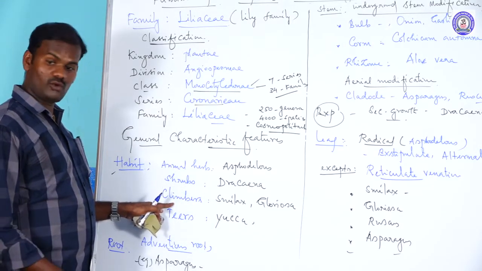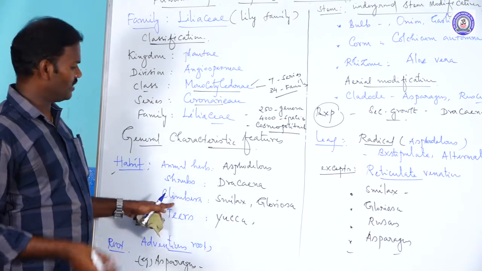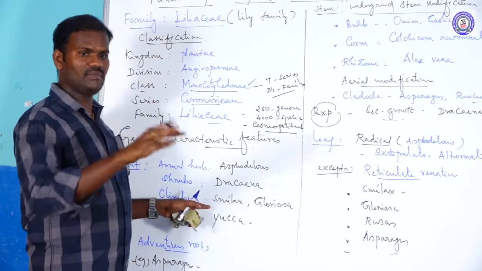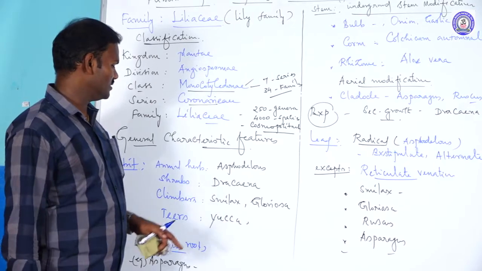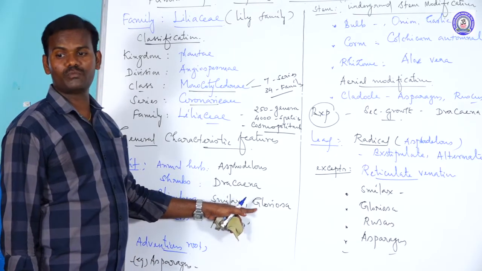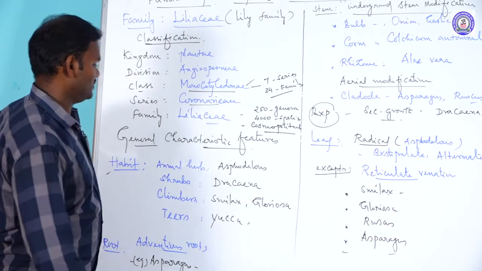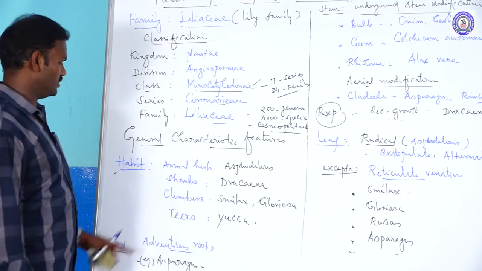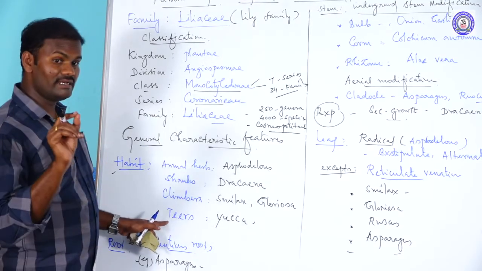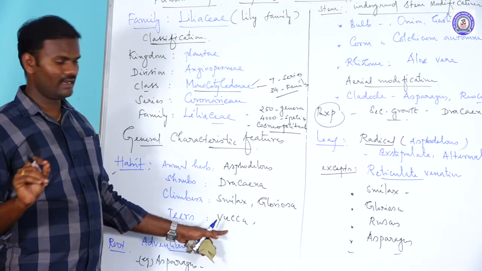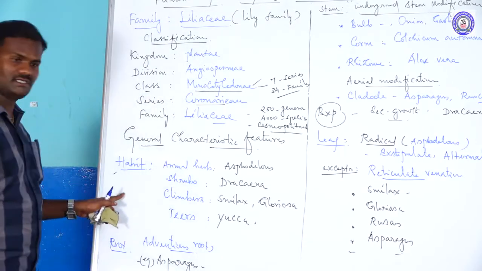They have a big stem that could not remain erect, and that is why some parts are modified into climbers. For example, Smilax, and Gloriosa superba, which is a state flower. So these are climbers. Rarely trees, for example, the Yucca plant. So these are the habits of this family.